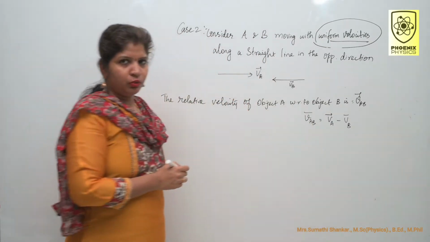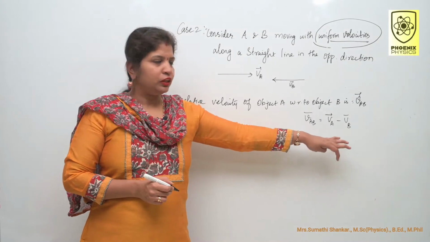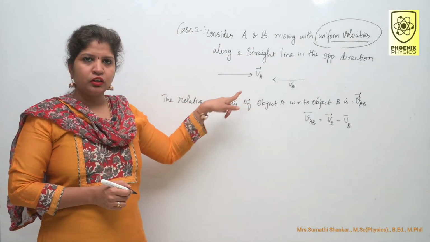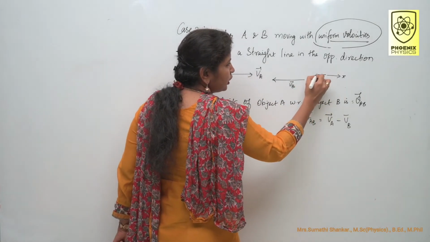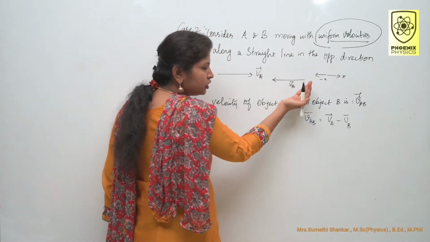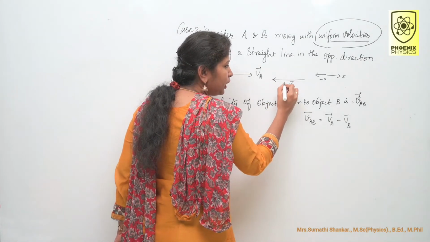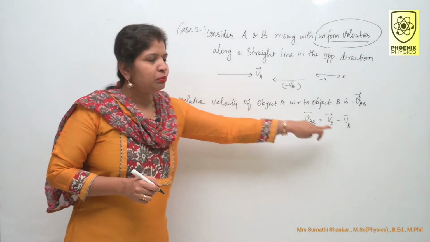This is the general formula. Here VB is in the opposite direction. So this is plus X direction, this is minus X direction, right? Here VB is in the opposite direction, so instead of VB, you can mark minus VB. So substitute minus VB here.